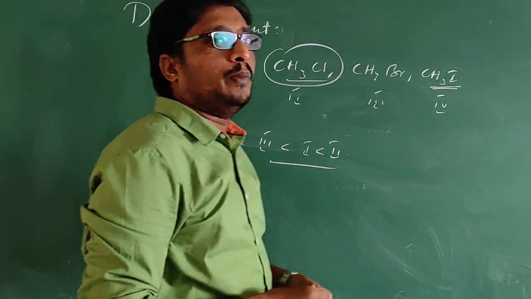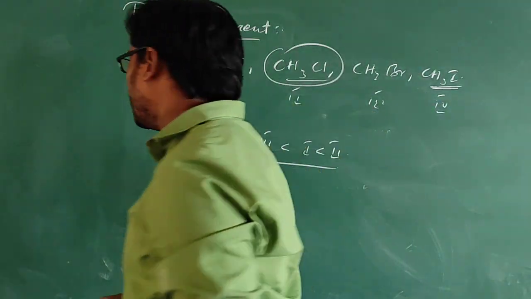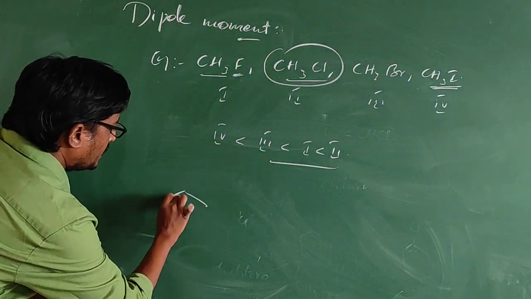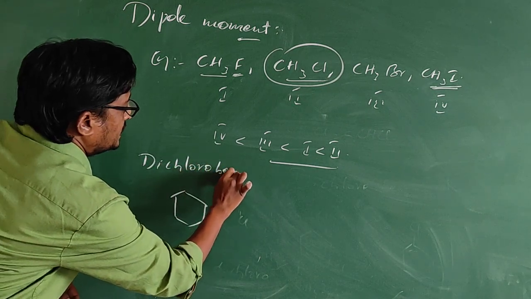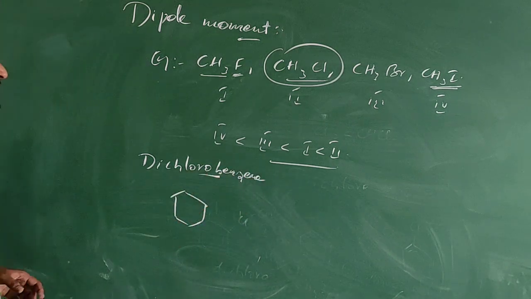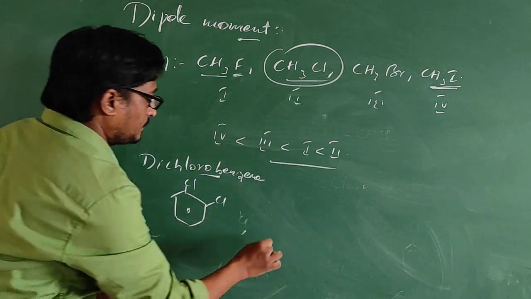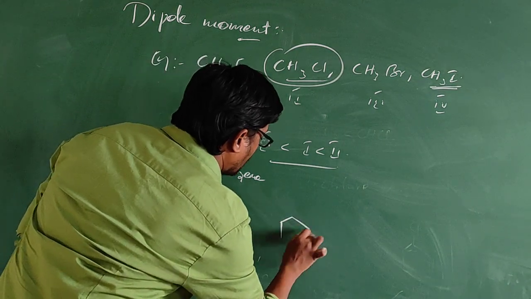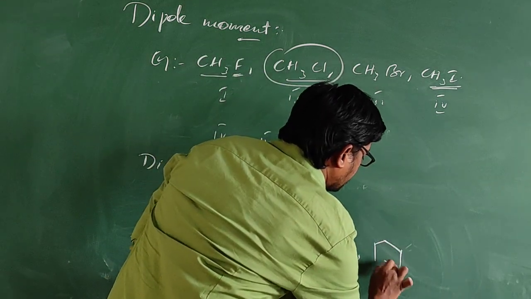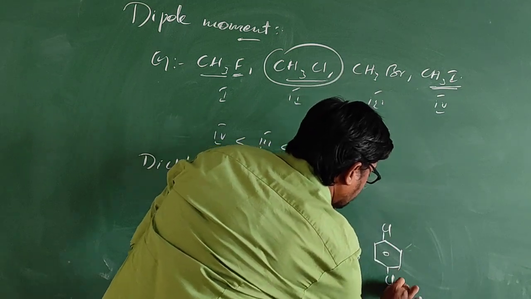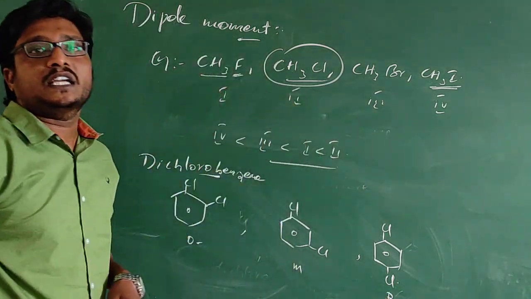Now let us see dipole moment in haloarenes. Let us consider dihaloarenes. I am considering dichlorobenzene, and the isomers of dichlorobenzene: orthodichlorobenzene, metadichlorobenzene, paradichlorobenzene.